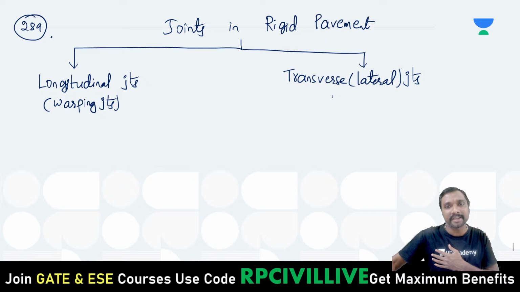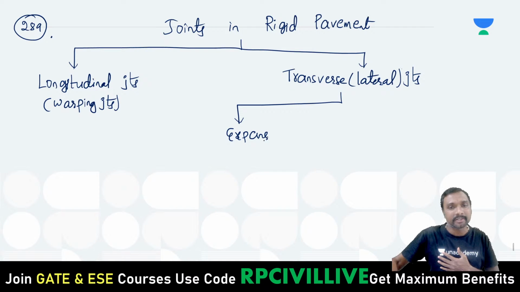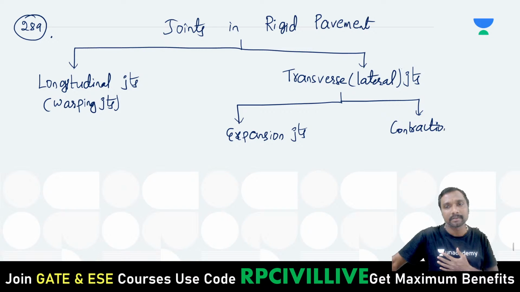What are these transverse or lateral joints? One is expansion joints, and the other one is contraction joints.